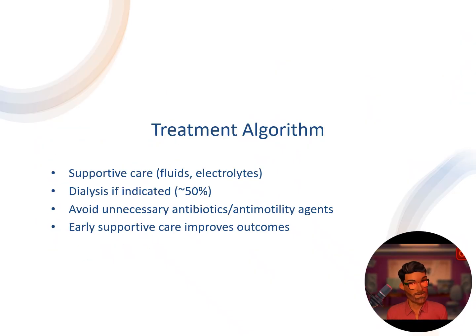In terms of your treatment, supportive care is the only real treatment we have for E. coli HUS: fluids and electrolytes. Patients may need dialysis, up to 50%, as we mentioned earlier. Avoid unnecessary antibiotics or antimotility agents, as those may just make things worse. And early supportive care does improve outcomes.